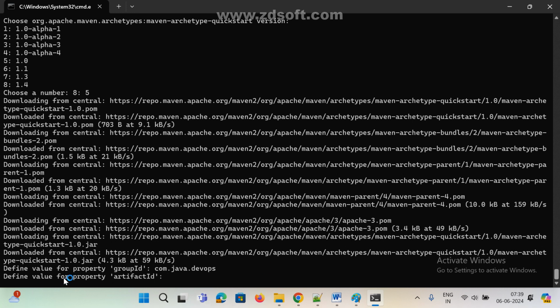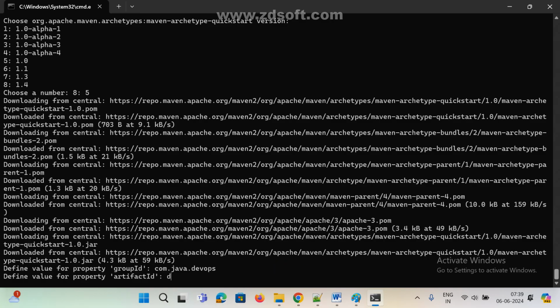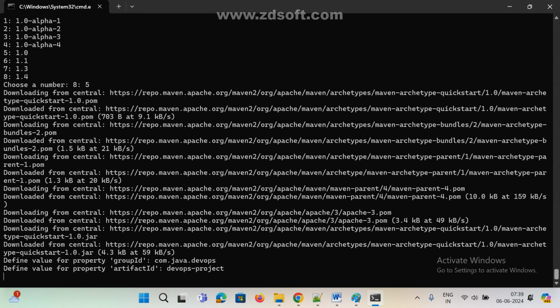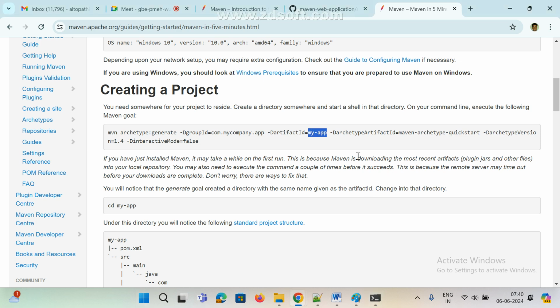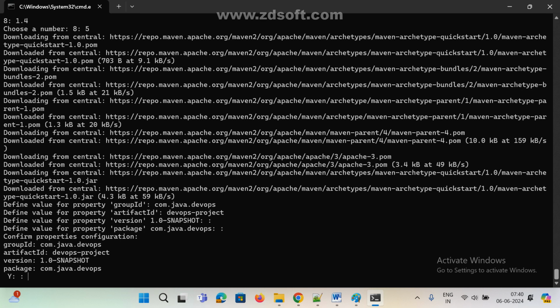Now see here, artifact ID. Artifact ID is your application project name. Any name we can give. So now I am going to give my project name, devapps-project. We can give anything, your wish. In real time we give the project name only, but here I am giving devapps hyphen project. Now, snapshot: if you want the default version, press enter. Anything missing? If you want, we can give it, or else press enter. Now press enter for the remaining, and finally type enter. See, package com.java.devapps. Yes, I want to create, that's it.